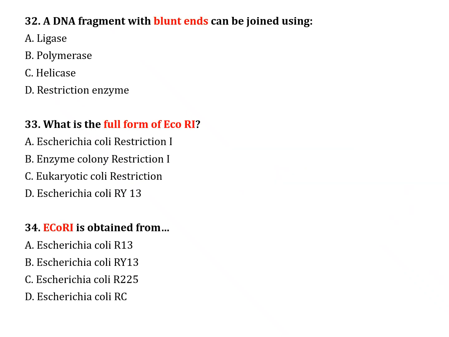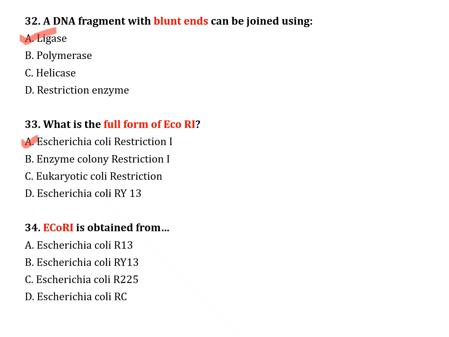The next question, number 32. A DNA fragment with blunt ends can be joined by using: option A, ligase; option B, polymerase; option C, helicase; option D, restriction enzyme. The correct answer is option A, ligase, or DNA ligase. The next question, number 33. What is the full form of EcoR1? Option A, Escherichia coli restriction 1. Option B, enzyme colony restriction 1. Option C, eukaryotic coli restriction. Option D, Escherichia coli RY13. The correct answer is option A, Escherichia coli restriction 1.